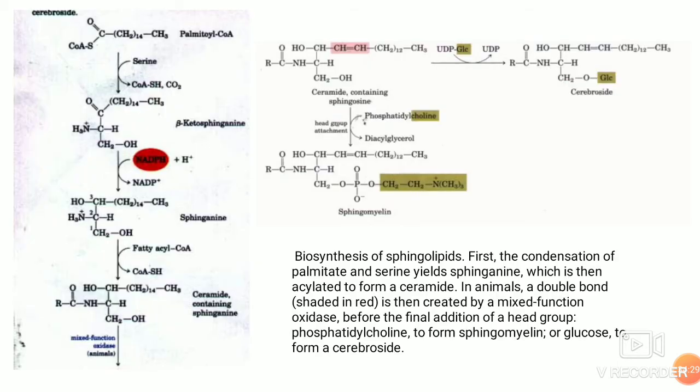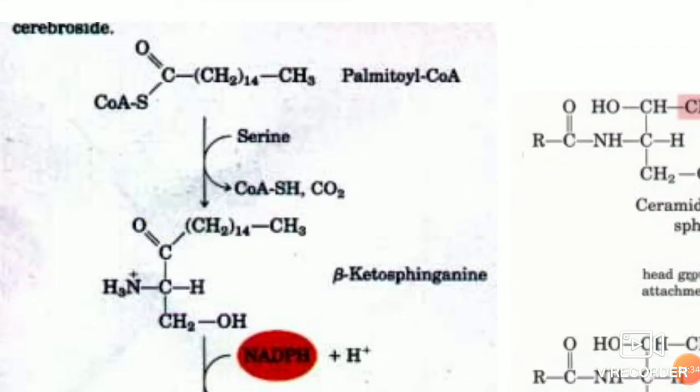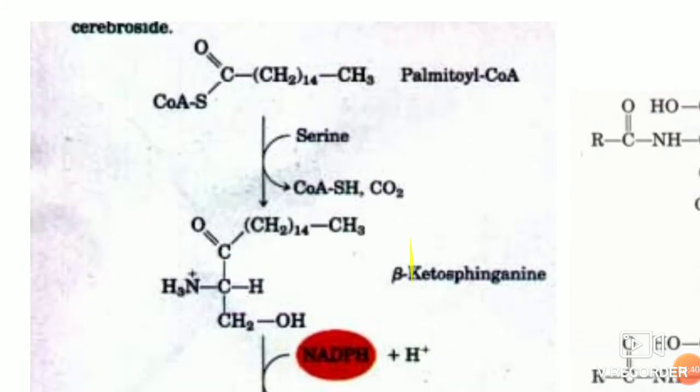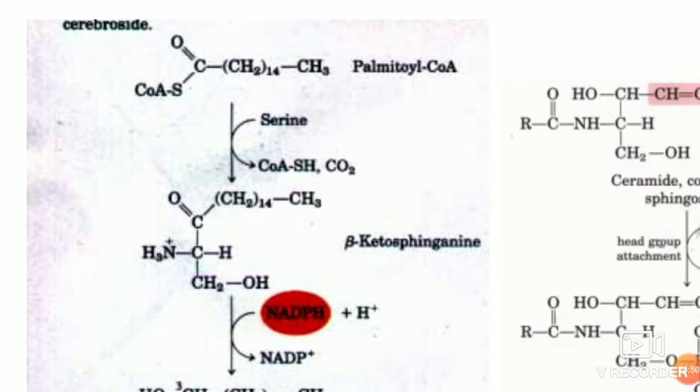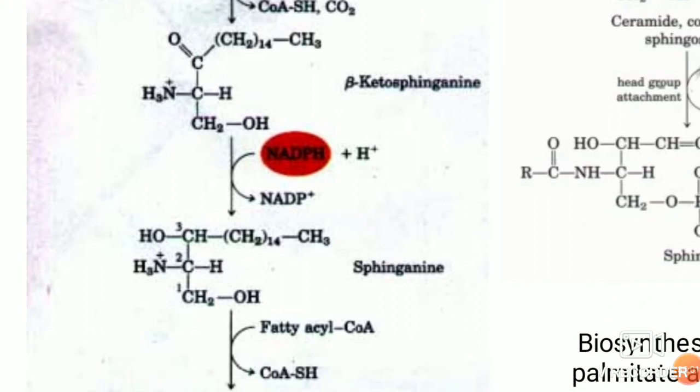So we'll see this pathway. First, you have the conversion of palmitoyl CoA, that is addition of serine to form beta keto sphinganine, and then you have the dehydrogenase action to form sphinganine.